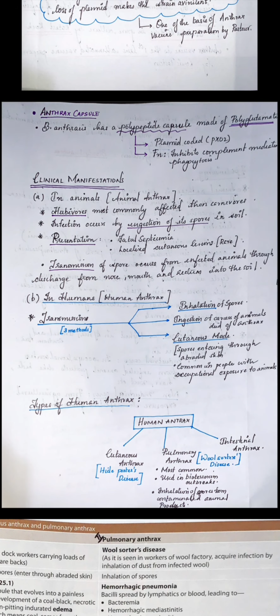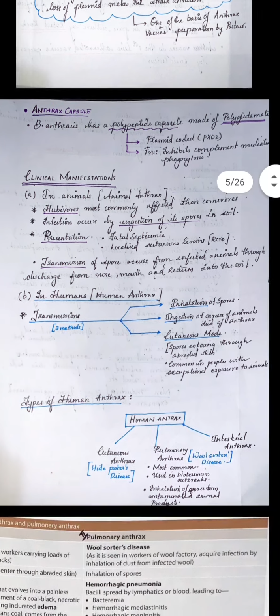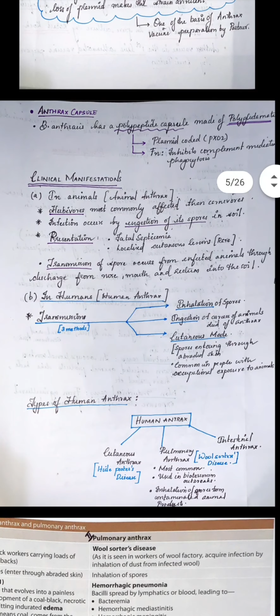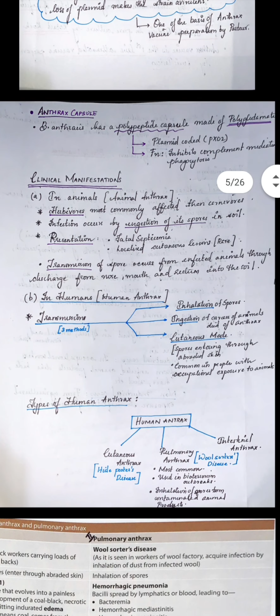Usually all the capsules found in bacteria are made up of polysaccharide, but here you have Bacillus anthracis with polyglutamate material of capsule. So it's a polypeptide capsule. This is a plasmid-coded capsule, with the help of plasmid pXO2. The main function is that it inhibits complement-mediated phagocytosis.